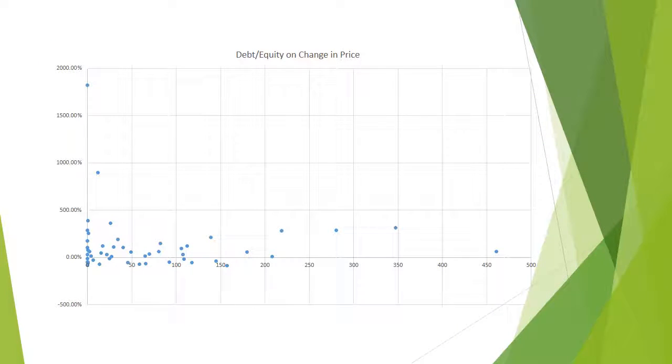On this chart, I have mapped out the data points with the debt equity ratio on the x-axis, and on the y-axis is the change in price over the past 5 years in percent. As you can see, the majority of stocks have a debt-equity ratio between 0 and 50. It's very hard to see if there's a trend in the relationship just from this graph, although there are some outliers that will skew the data.